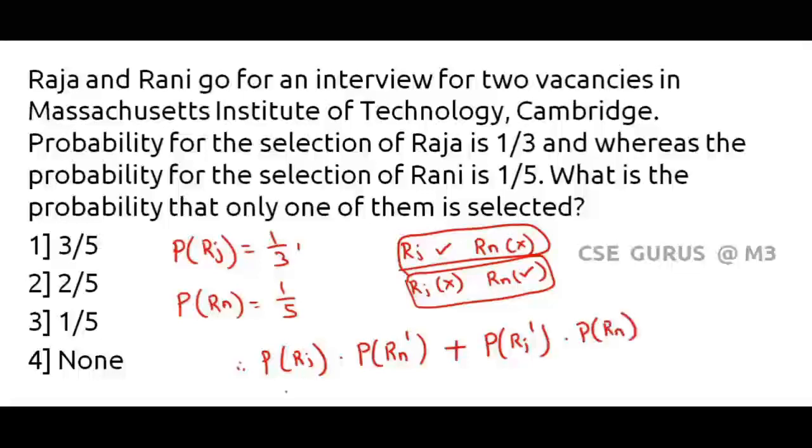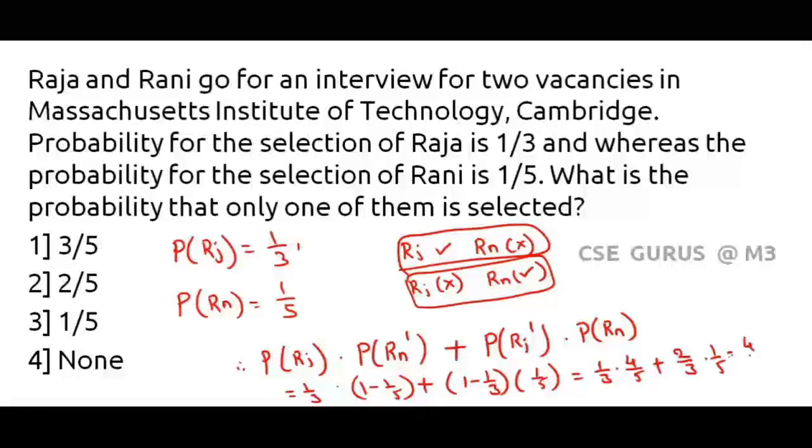Now what is the probability of Raja selection? 1 by 3. What about probability of Rani not selection? Selection is 1 by 5, so not selection is 1 minus 1 by 5. Plus Raja not selection, 1 minus 1 by 3, into 1 by 5. So 1 by 3 into, what is 1 minus 1 by 5? 4 by 5. Plus 1 minus 1 by 3 is 2 by 3, into 1 by 5. That equals 4 by 15 plus 2 by 15, nothing but 6 by 15. Nothing but 3 2s are 6, 3 5s are 15. So answer 2 by 5.